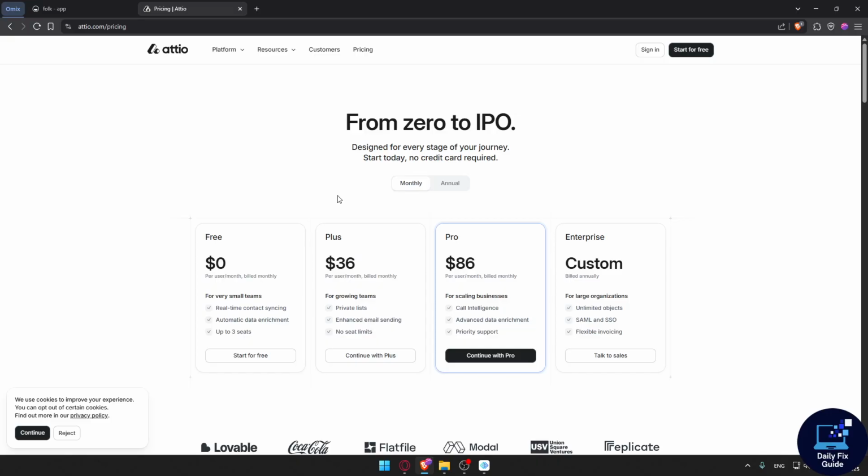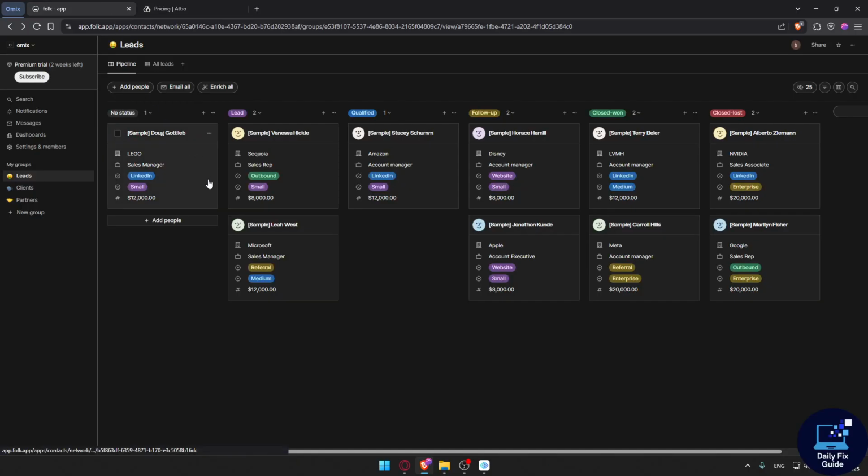And just a final verdict. Choose Attio if you need a data-rich, scalable CRM with custom workflows, pipeline management, AI features, and open APIs. For Folk, you'll be able to use it if you want a clean, fast CRM for contact management, email campaigns, and LinkedIn outreach. So that's basically it. That's the comparison, and it's time for you to choose what's best for you and suits your needs.